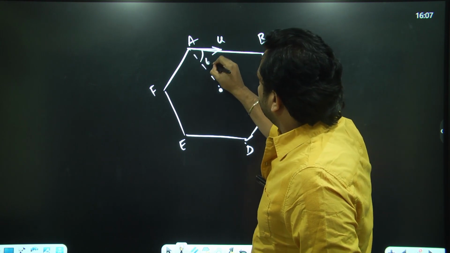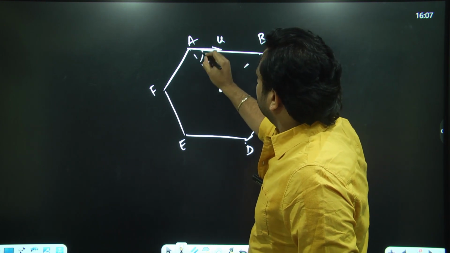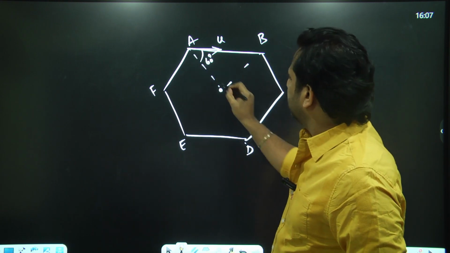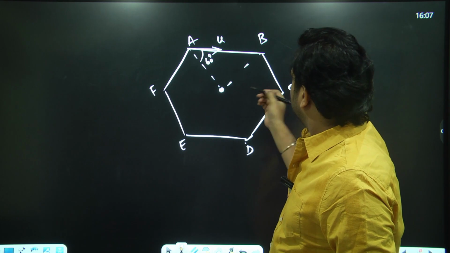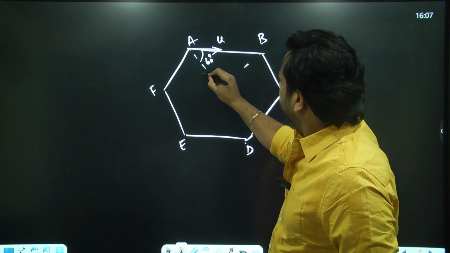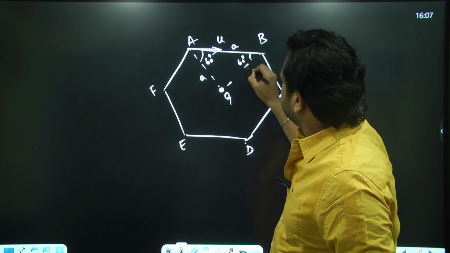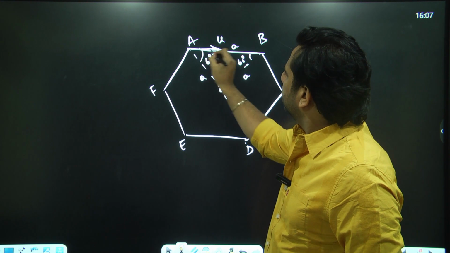Now this angle would be 60 because each internal angle of the hexagon is 120 degrees. So this is 60. From the center of the hexagon, let me say this is G. The length AG would also be A, the side, because it forms an equilateral triangle. So this is also A. The person A's velocity is u along the side.